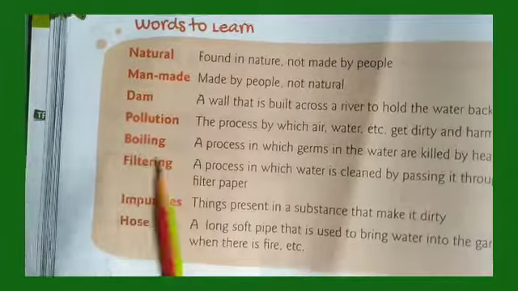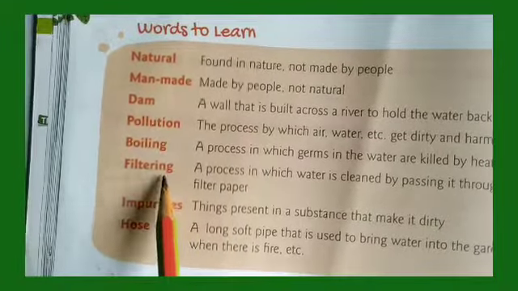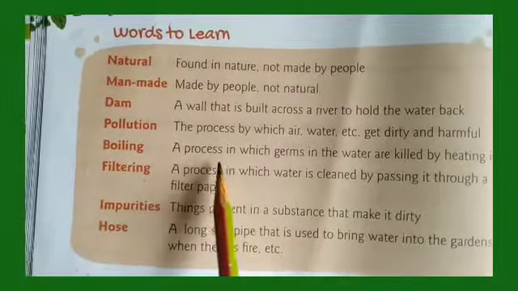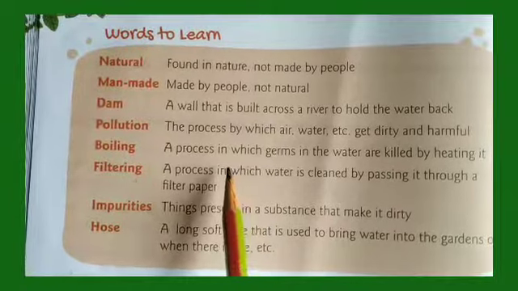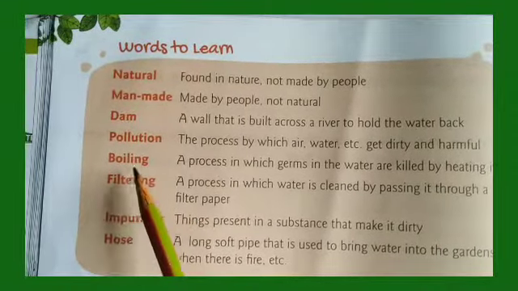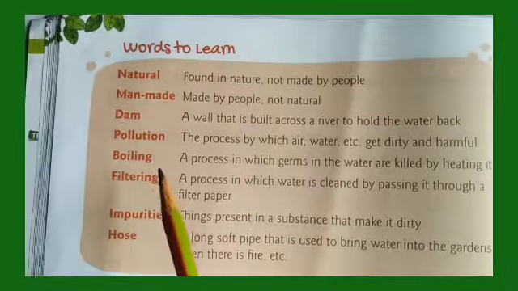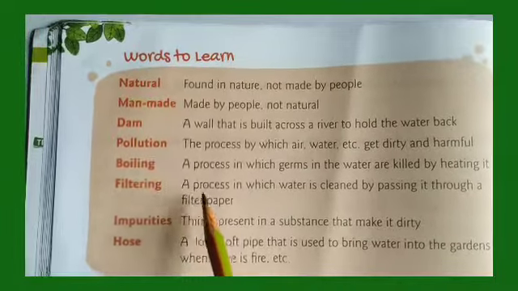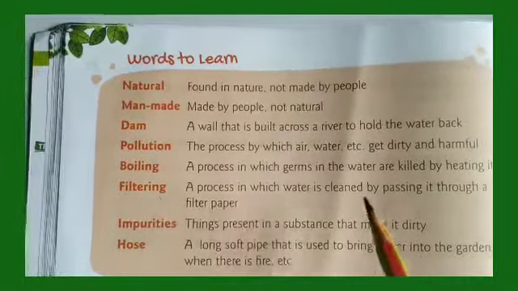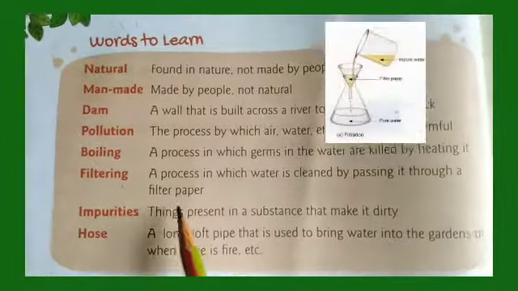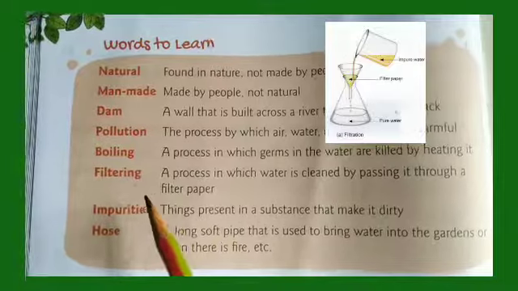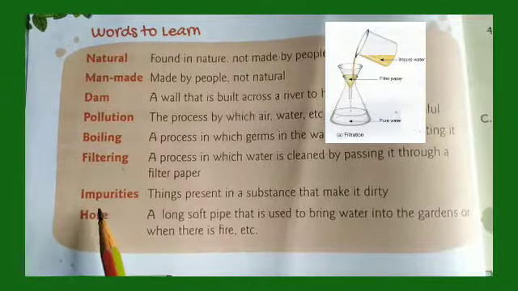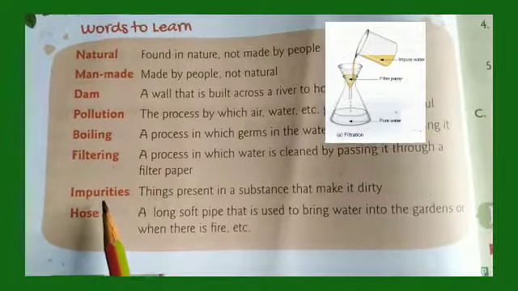Next is boiling. Boiling and filtering is what? It is a method to make the water clean for drinking, right? So boiling is the process in which germs in the water are killed by heating. When you boil water, it is heated, and whatever germs are present in the water are killed. Next is filtering. Filtering is a process in which water is cleansed by passing it through a filter paper. So whatever impurities are present in the water will be removed through filtering. Look at the picture. Filter paper is used for filtering water.